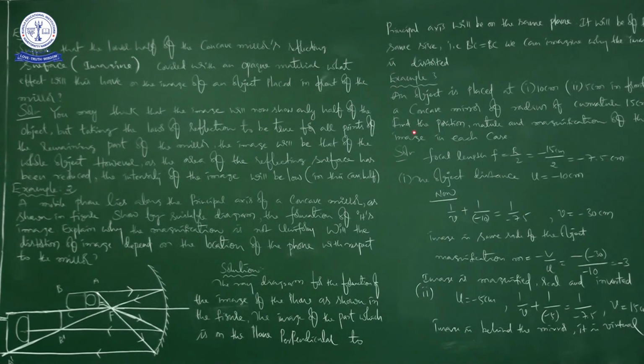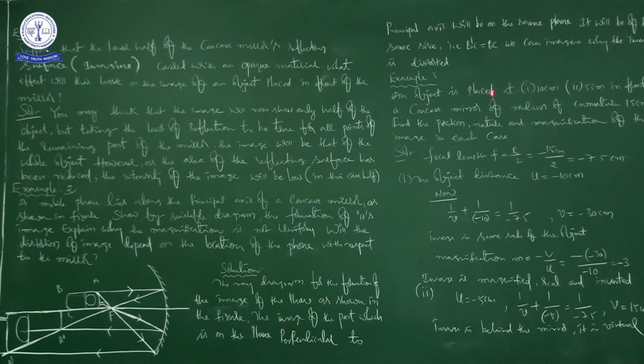See here. In case of example 3, an object is placed at 10 centimeter, 5 centimeter in front of a concave mirror of radius of curvature 15 centimeter. Find the position, nature and magnification of the image in each case. I will repeat once again. An object is placed at 10 centimeter, 5 centimeters in front of a concave mirror of radius of curvature 15